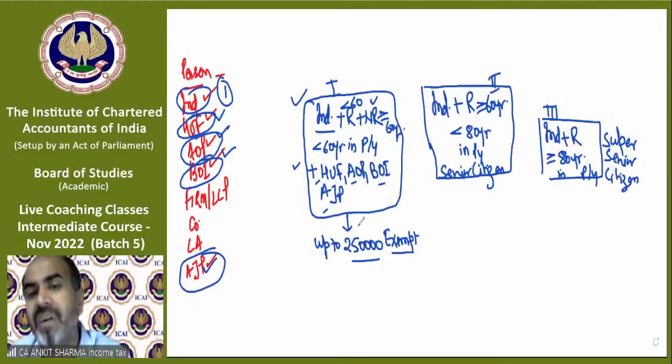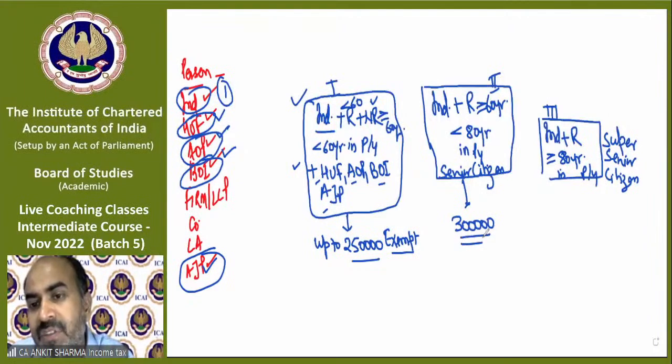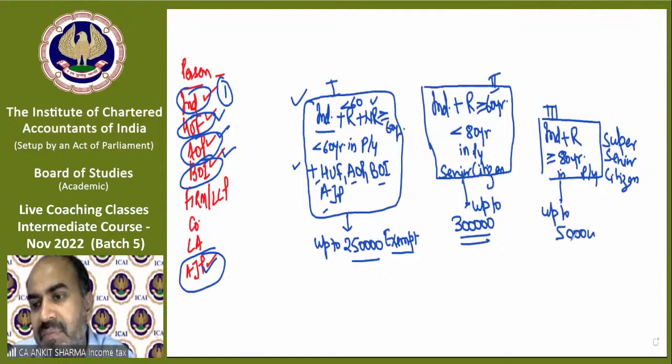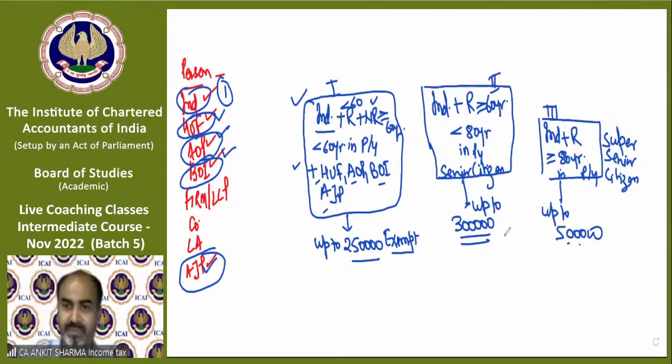You might have heard that up to 5 lakh rupees there is no tax. That's a different concept. There is a discount of tax, a rebate, that will also come. But the basic exemption limit is 2,50,000. Clear? If you fall in this category, then this exemption is up to 3 lakh rupees, 50,000 extra. Up to 3 lakh is exempt from tax. And if you fall in this category, then up to 5 lakh is exempt from tax. Clear?